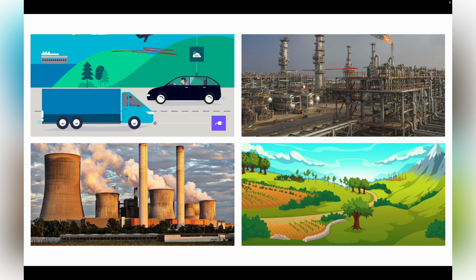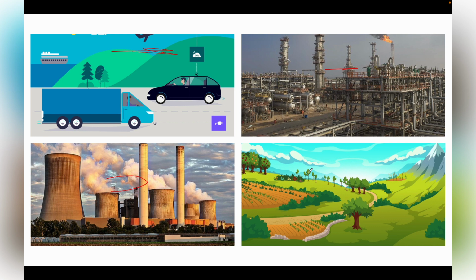The third sector is the power sector. As we know, we consume electricity, and almost all the corporate offices, houses and commercial establishments consume electricity, and emissions from thermal power plants are huge. So it is also a big cause of emissions.